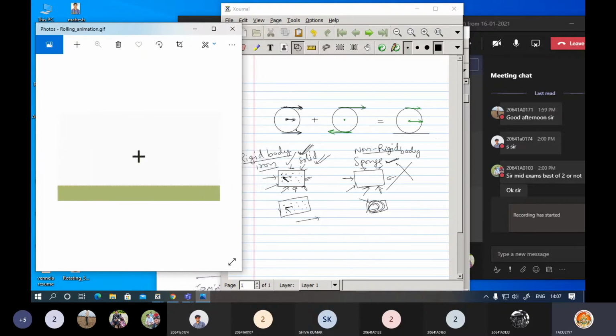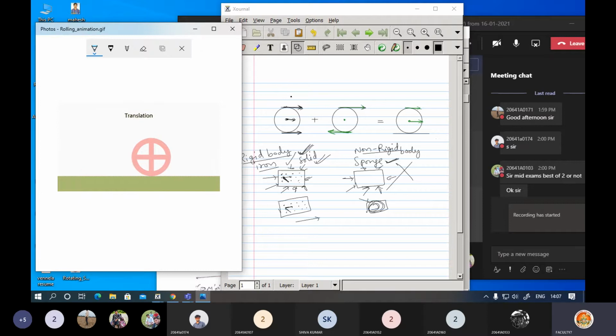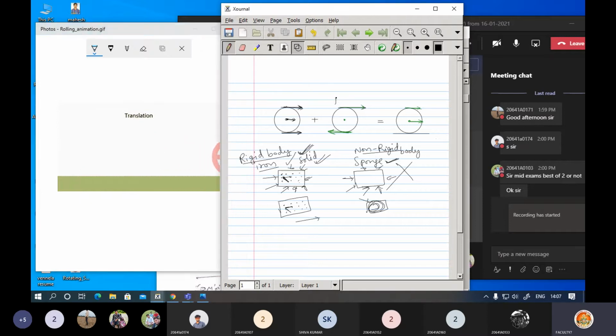The first part, if you can identify here, is the rotation, and here is the translation. The result of this is the combined motion, the combination of these two. So what is rolling here?